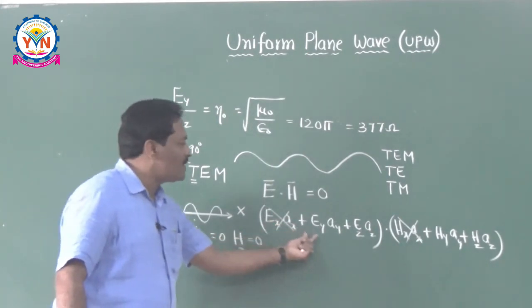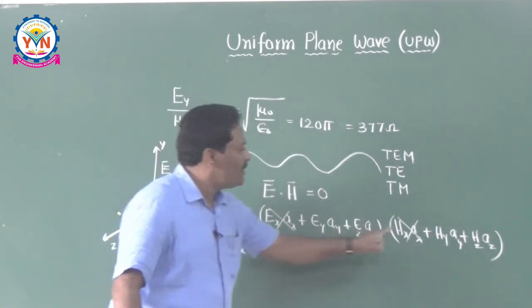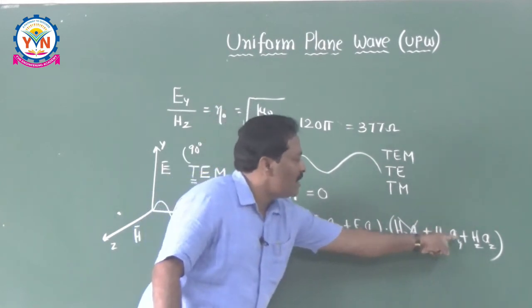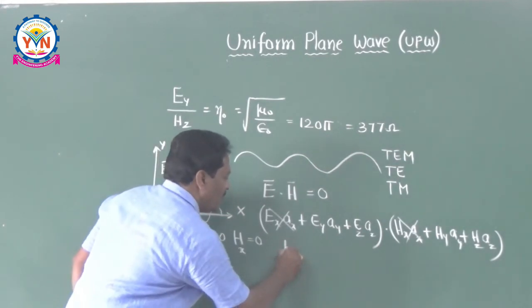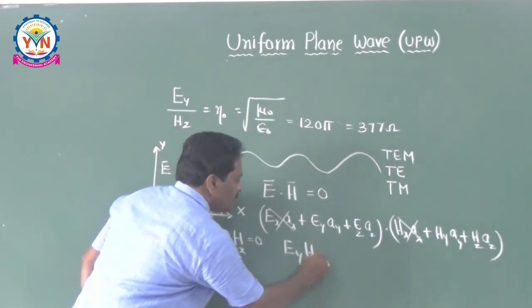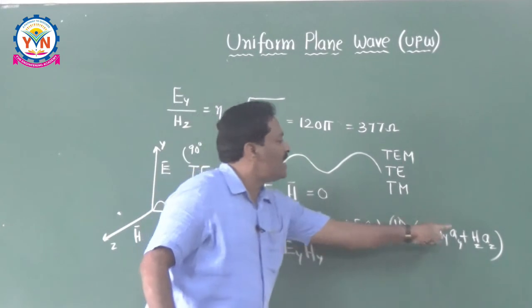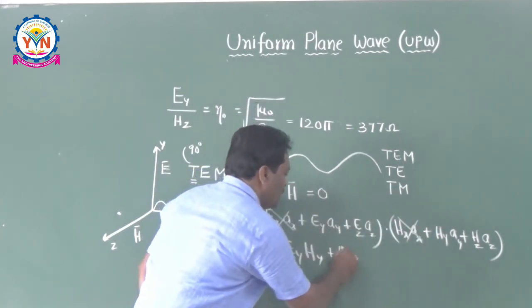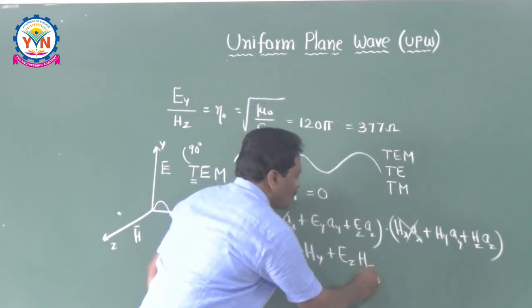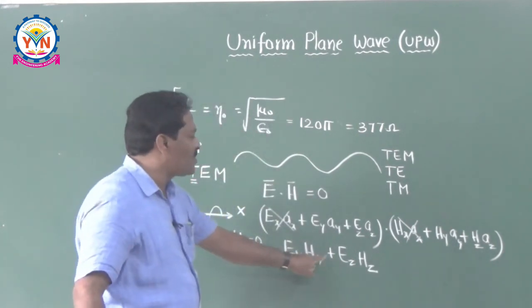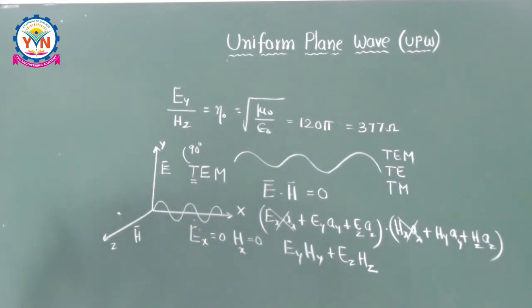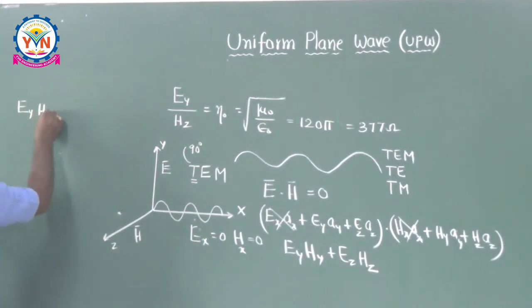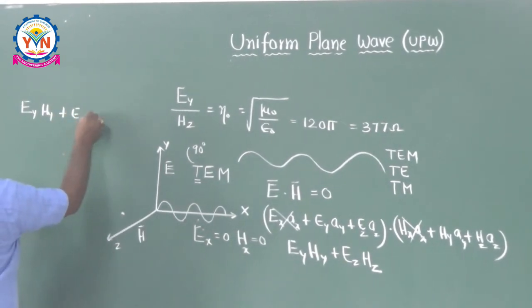Then what is that final answer? Ey Ay, Ey Ay dot Hy Ay means Ey Hy. Okay, so this is Ey Hy plus Ez Hz plus Ez Hz. So what is its value? Ey Hy plus Ez Hz, for clarity, I can say Ey Hy plus Ez Hz, what is its value?